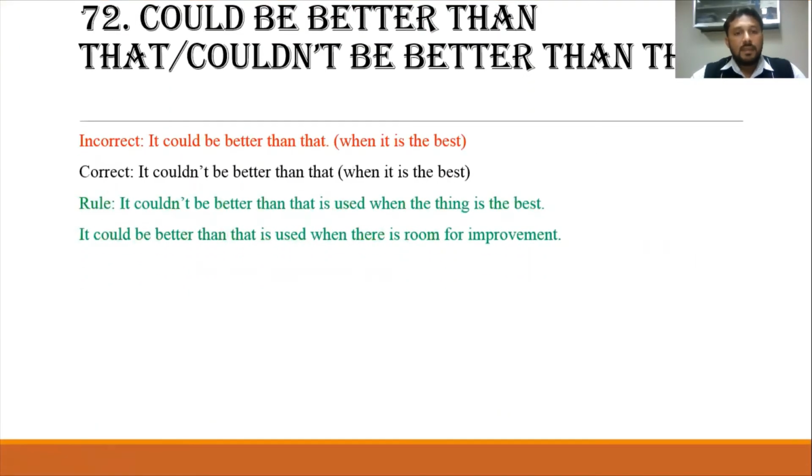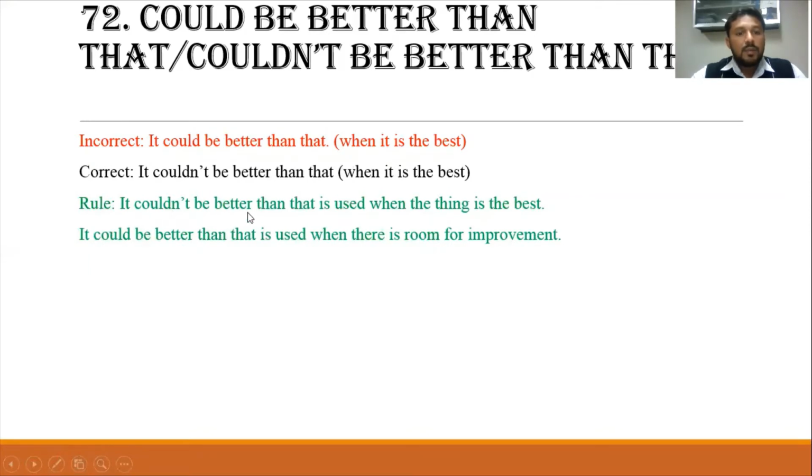Could be better than that, or couldn't be better than that. It couldn't be better than that is used when it is the best. So, if you use "it could be better than that," this is incorrect. You have to use "it couldn't be better than that."